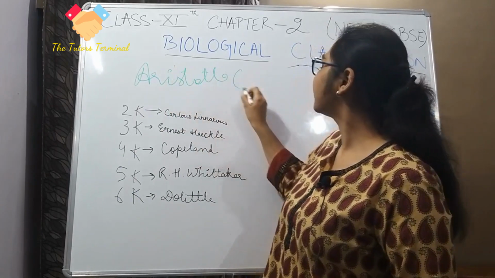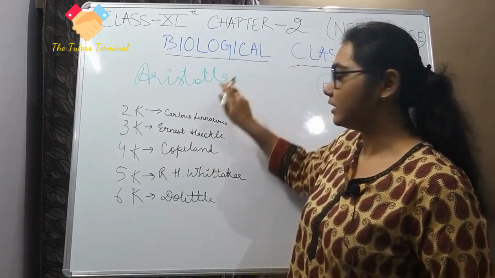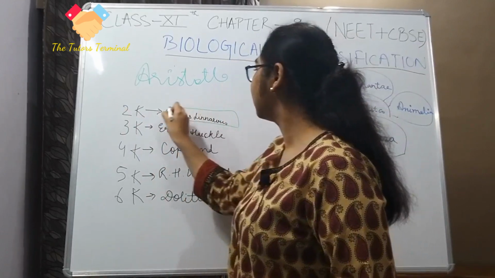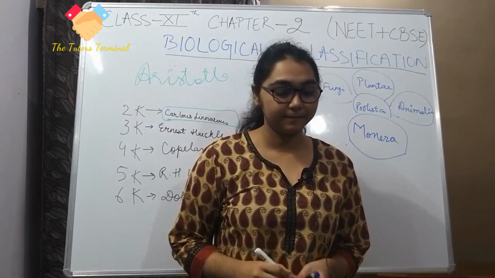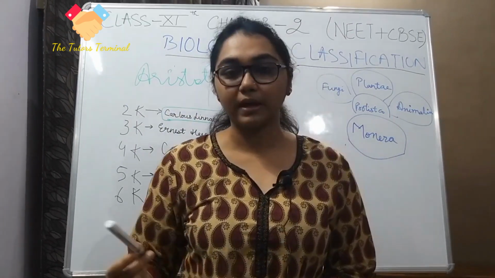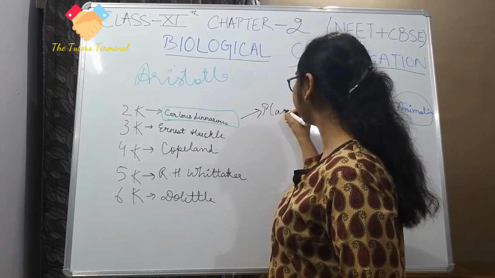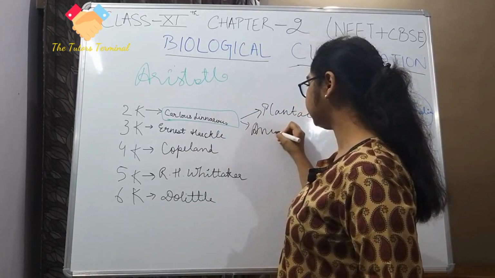After Aristotle, in probably, I'm not going to specify the date because I'm not really sure, so let's keep it there. Then came our favorite Carl von Linné, or Carolus Linnaeus. He was like, okay, I can classify into Plantae and Animalia.